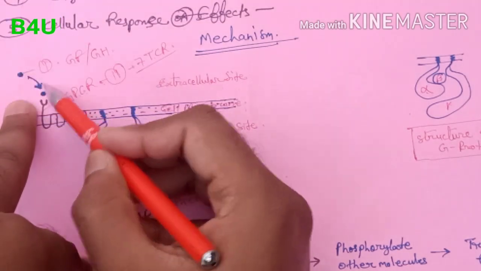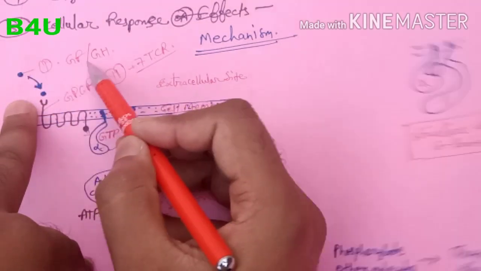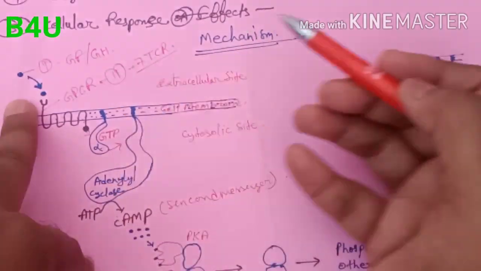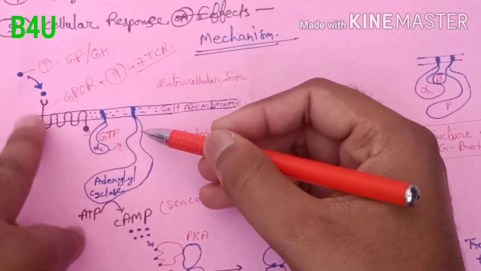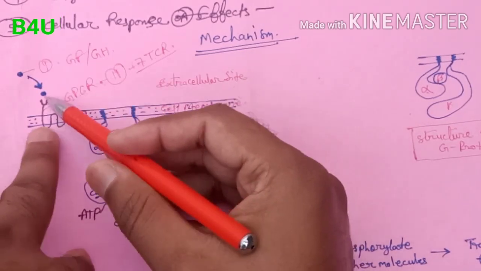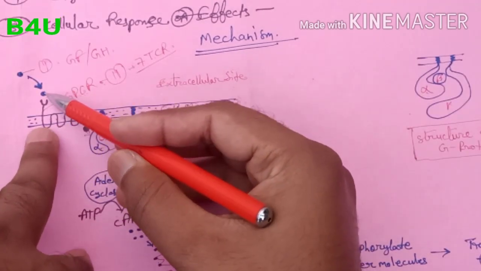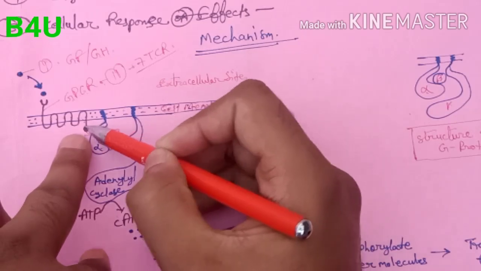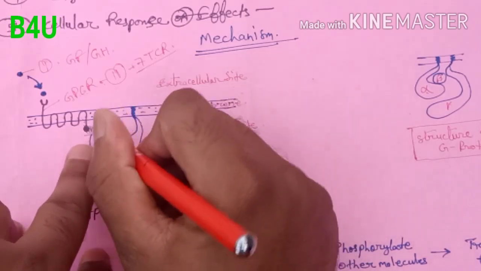When the signaling molecules, which may be growth factors or growth hormones, come, the GPCR, that is the receptor, receives the signal and activates its domain.